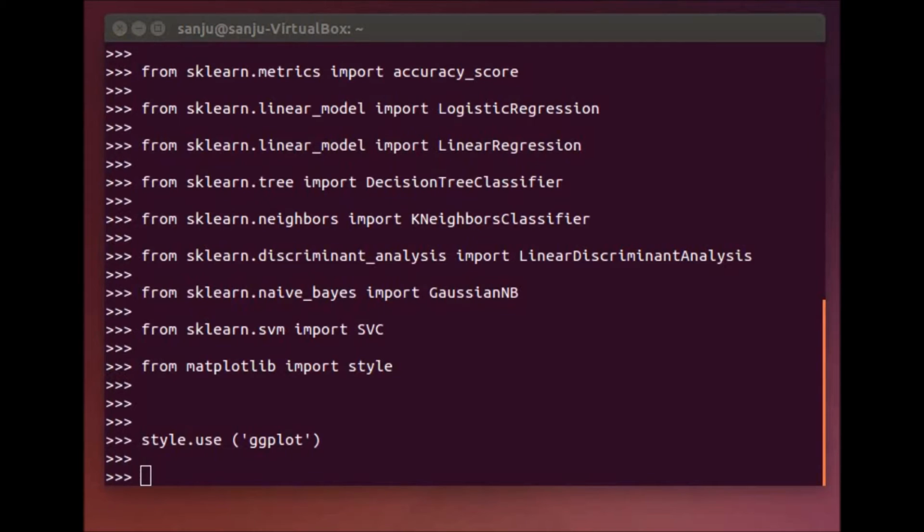Now the next step is to load the dataset. There are various ways through which we can do that.